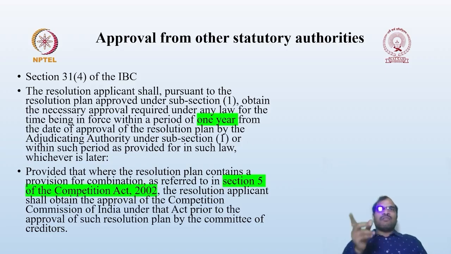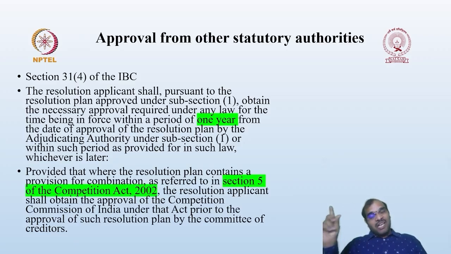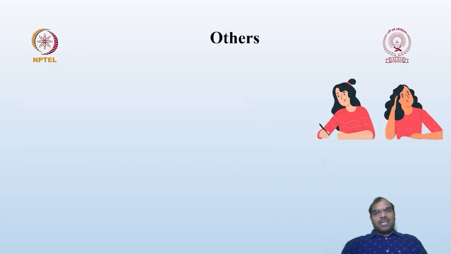So that means in the case of the Competition Act, the approval shall be obtained not after the approval of the resolution plan by the NCLT, but before approval by the COC itself. So this point you have to remember clearly. Then let us discuss other provisions.